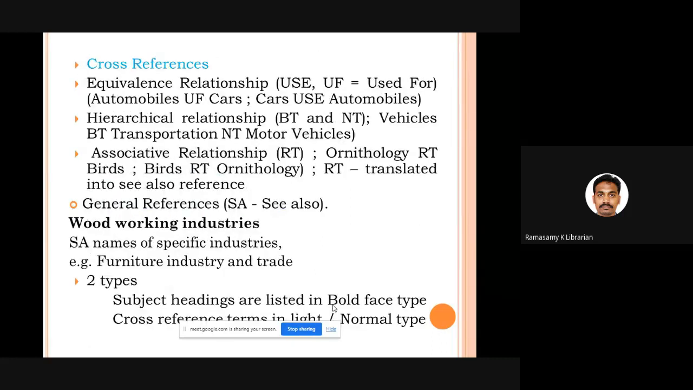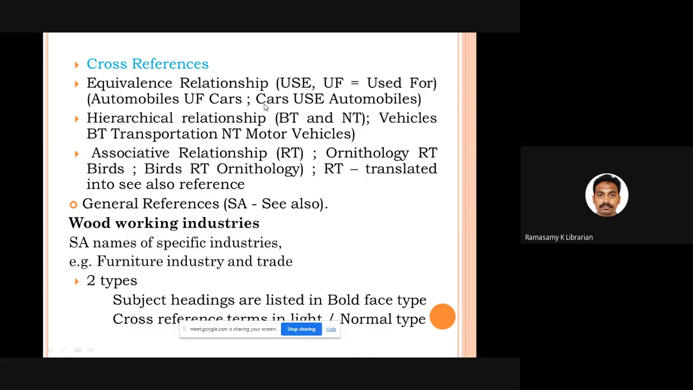Good? I think you're clear. Then comes cross reference. In Library of Congress subject headings, all these kinds of relations are expressed in its structure. For example, if you see the subject headings, you can see equivalence relationship between terms. They use abbreviations called USE and UF, used for. I'll give an example. Automobiles, UF cars. UF means used for. That is, instead of the word cars, we are using automobiles. So when you are preparing a catalog for a particular book dealing with cars and automobiles, use the word automobiles. Don't use the word cars.